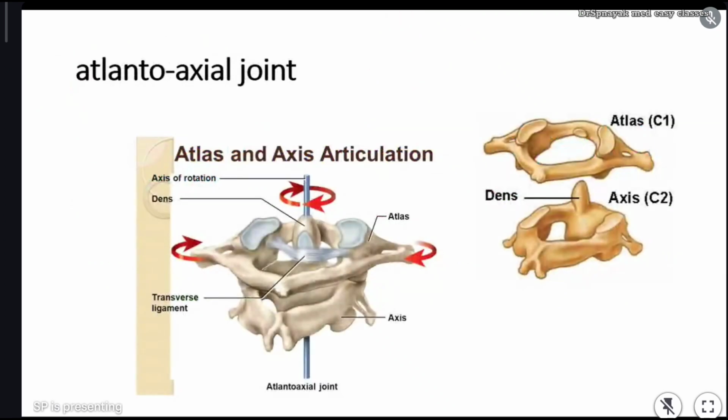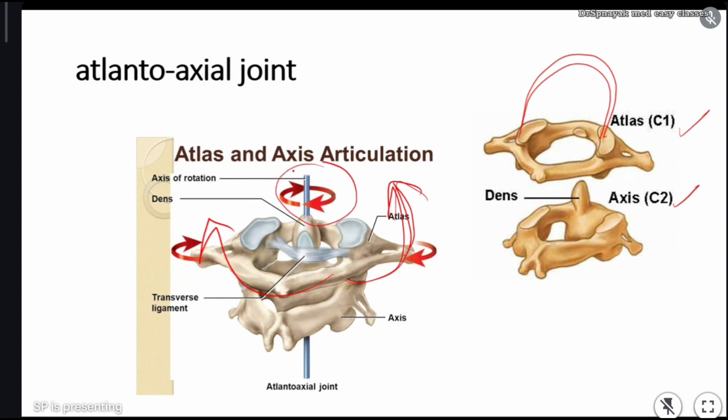I'll try to show you the image for better understanding. Remember, on the atlas we have the cranium. This atlas is sitting on the axis. Atlas is C1, axis is C2. This atlas moves in this circular direction. It helps to move the head in different directions. You can look back and you can move your head side by side.